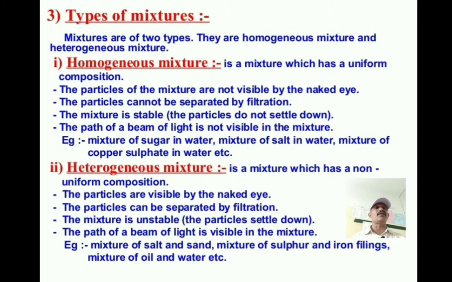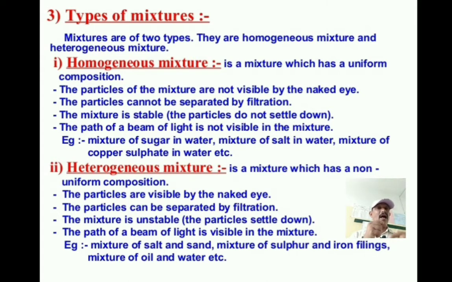So examples of heterogeneous mixtures are mixtures of salt and sand, sulfur and iron filings, oil and water, a mixture of mud, a mixture of starch. So many mixtures we can see in the heterogeneous mixture. This heterogeneous mixture is also called a suspension. Suspension means it is non-homogeneous, or heterogeneous. The heterogeneous mixture is called suspension, and the homogeneous mixture is called solution.